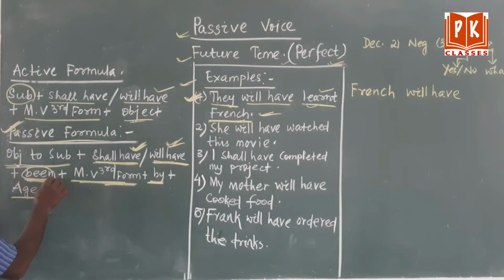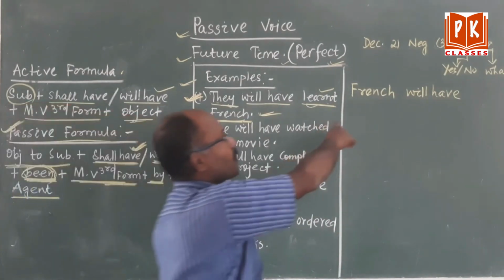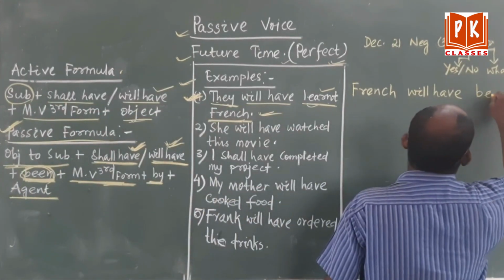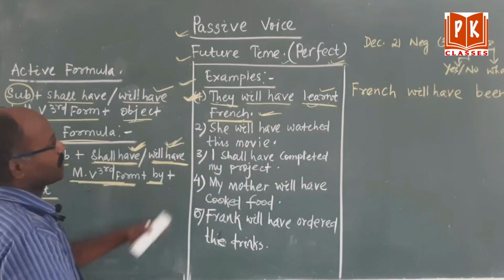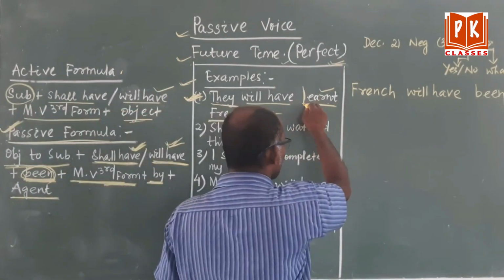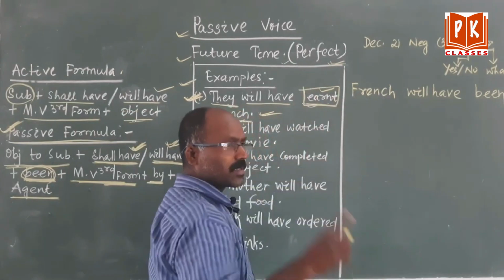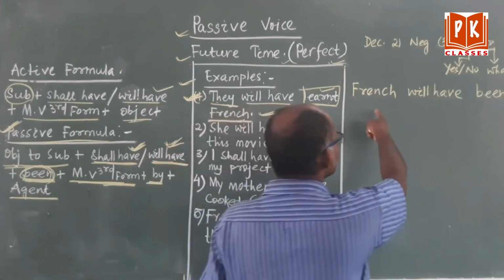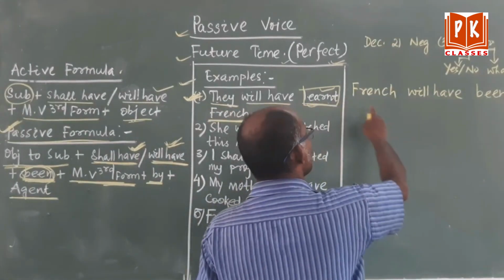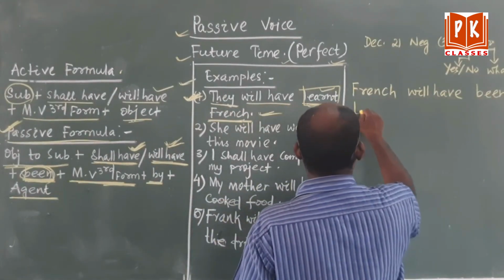Been. So, French will have been. Then the formula says main verb, third form. The main verb is learn, so learnt, the past participle, the third form. French will have been learnt.